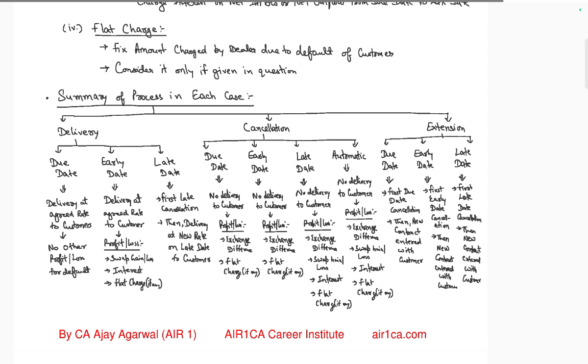Early date and date cancellation, then a new contract entered into with the customer. Early date first, early cancellation, then a new contract entered into with the customer.